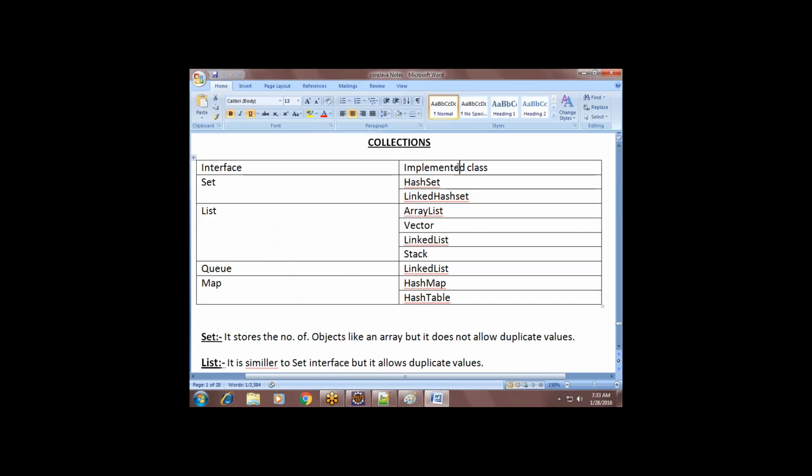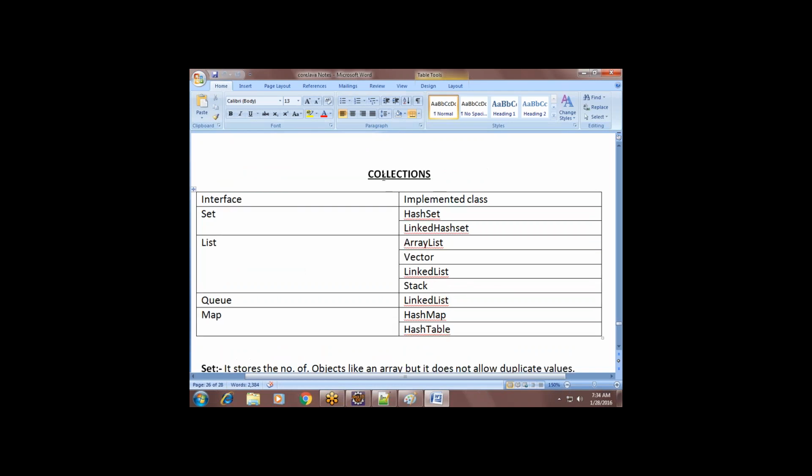See, in the collection framework, there is a set of interfaces and implemented classes. Every interface has to be implemented by a class now. Is it or not? Yeah. It's a subclass of interface set. It is a subclass of interface list. It is a subclass of interface queue. So let us discuss all these. See, you can see set, list, queue, map. There are 4 interfaces, right?